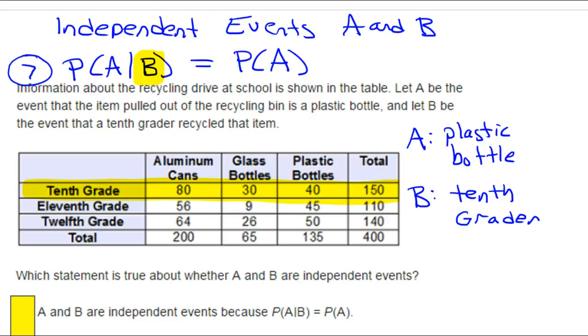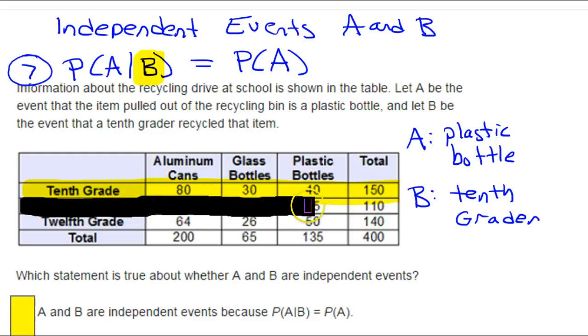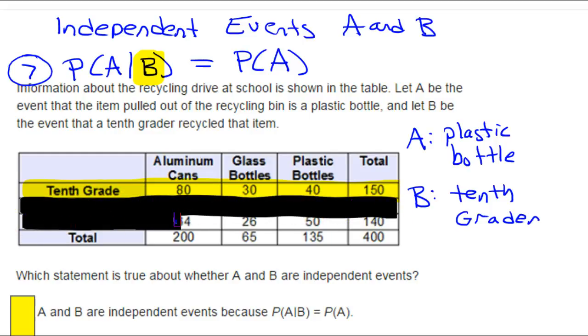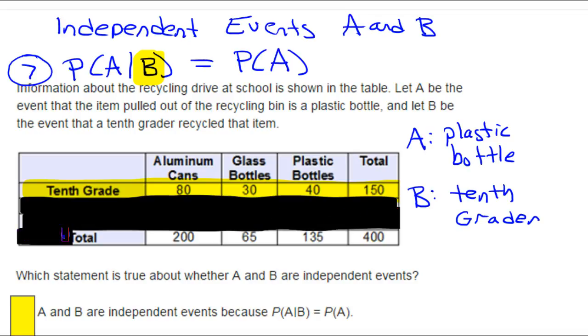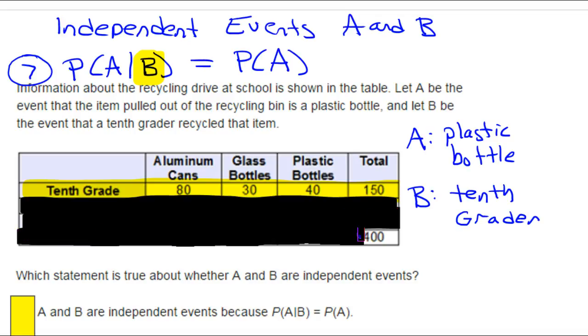Everything else is going to get crossed out. So just to make it easier for you to focus, I'm going to blacken out the rest of this. This is the universe because we're given that it is a 10th grader doing the recycling.